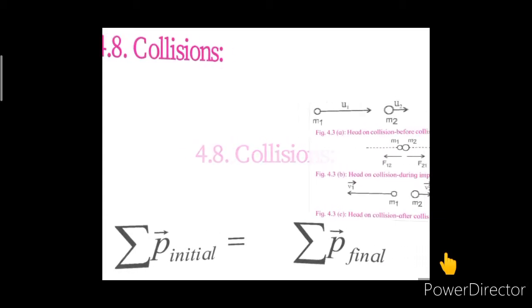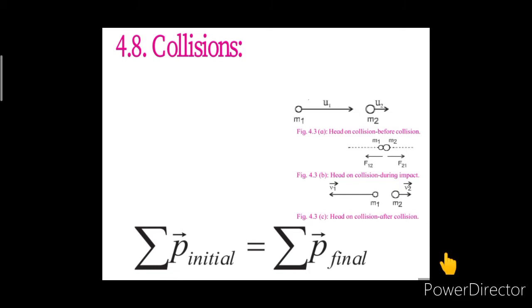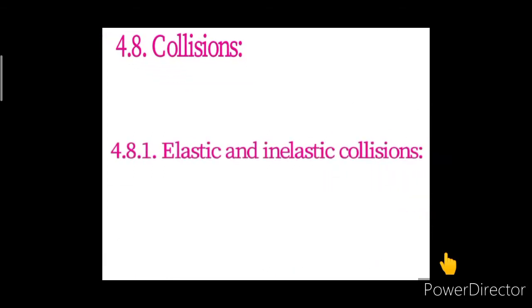So, here we can say that the total initial momentum of the system is equal to the total final momentum of the system. That means the total momentum before the collision is equal to the total momentum after the collision. However, the kinetic energy of the entire system may or may not be conserved. So, collisions can be divided into two types: elastic and inelastic collisions.